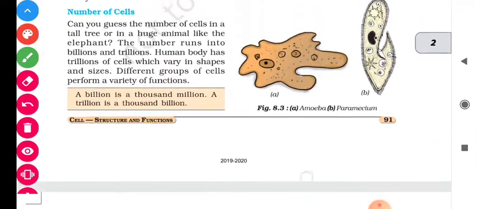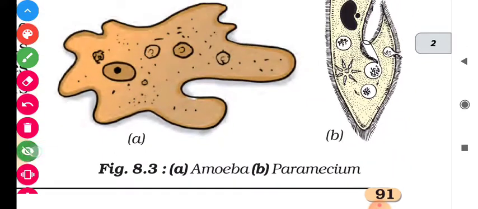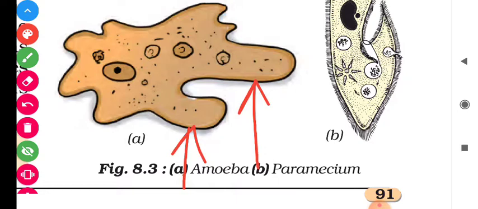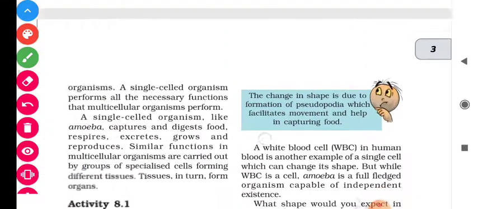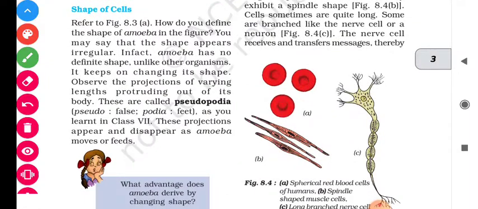Means student, here these two pseudopodia are there, which are the false feet of the amoeba through which it can grasp its food.